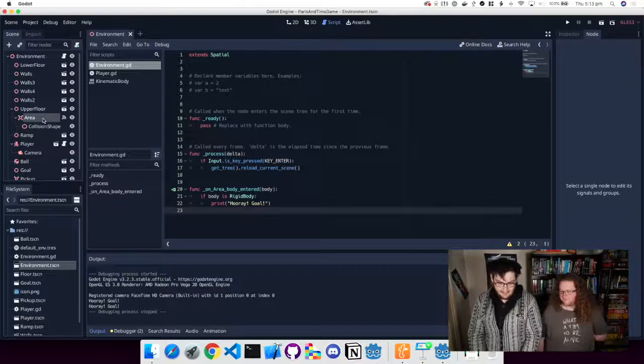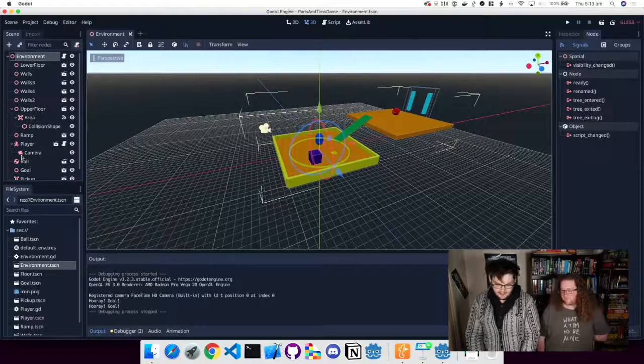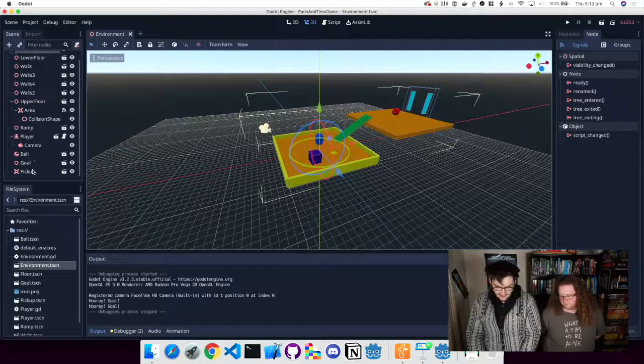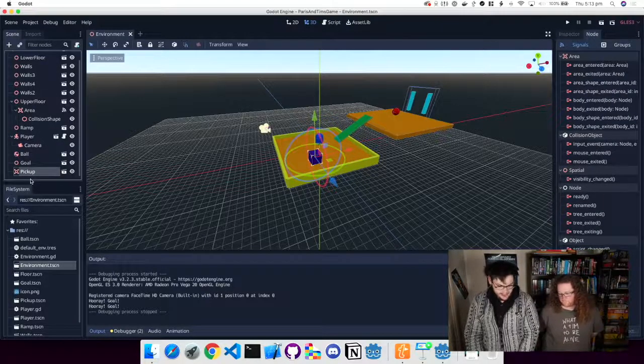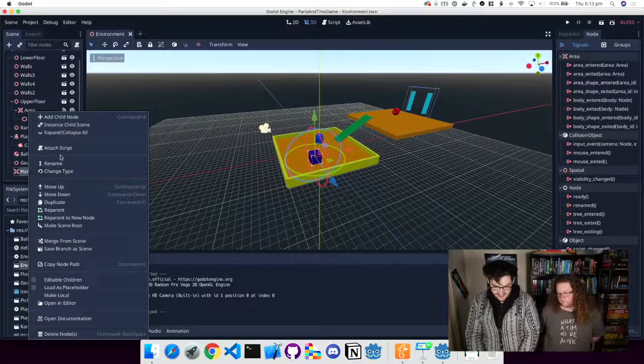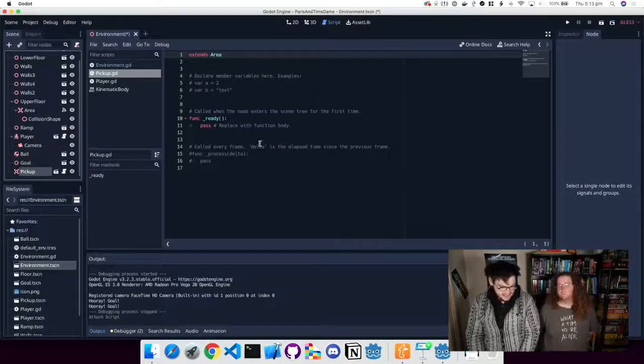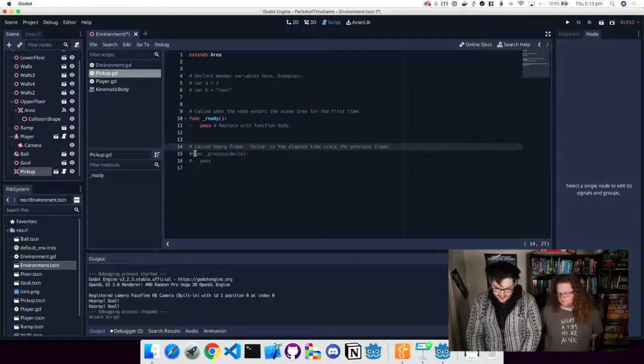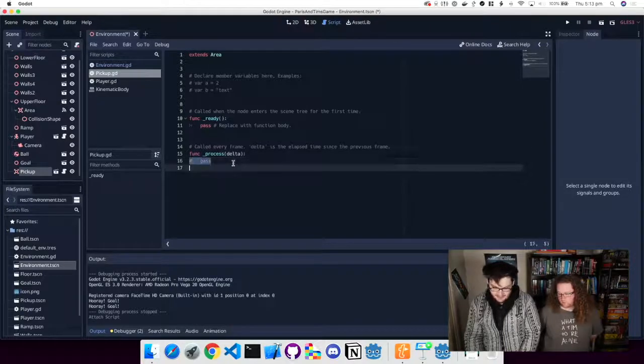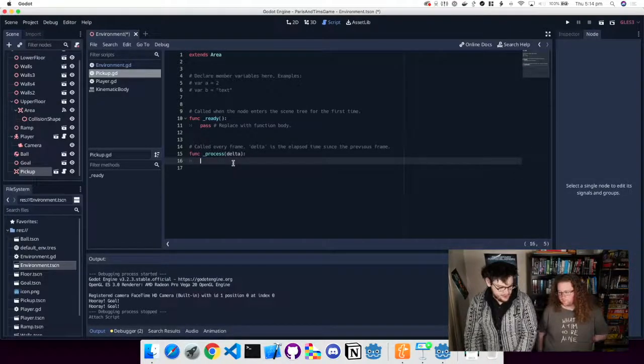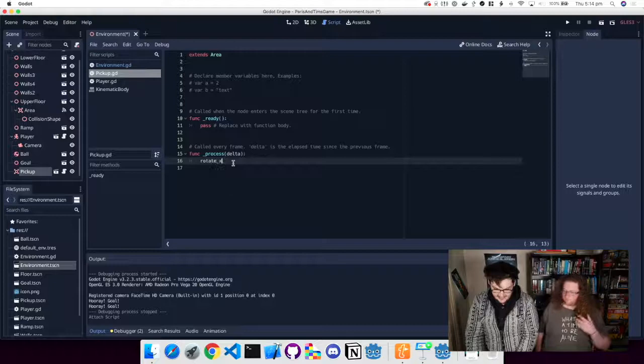I'm just going to go quickly and make the power-up do something because, you know, power-ups should do something. So I'm going to click on our little cube here, which is our pickup. I'm going to add a script to it because, you know, everything needs a script. Inside that script, I'm going to say on process, so every single frame, please make the script rotate the cube. So we're going to say rotate X, deg to rad.